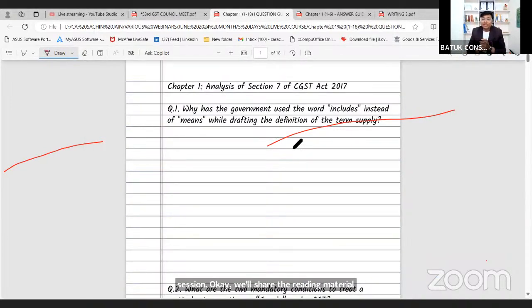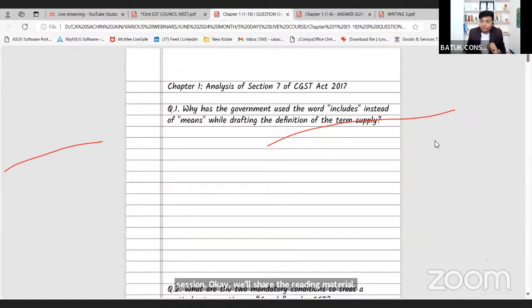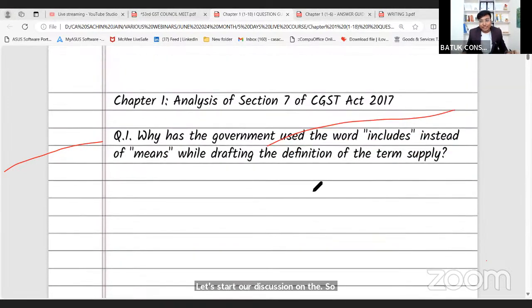Now we'll start our discussion on the subject area, that is GST. We have already discussed it. There is no amendment on the Tran 1. Okay.